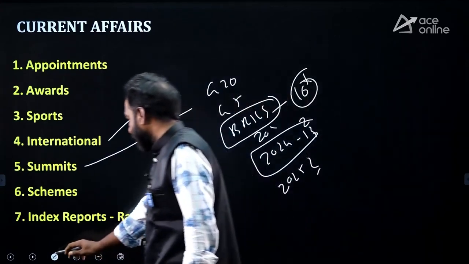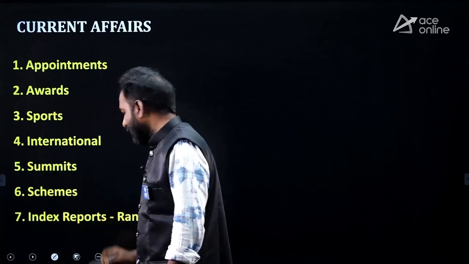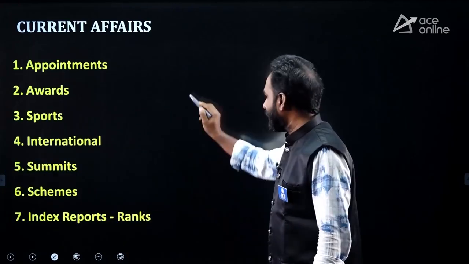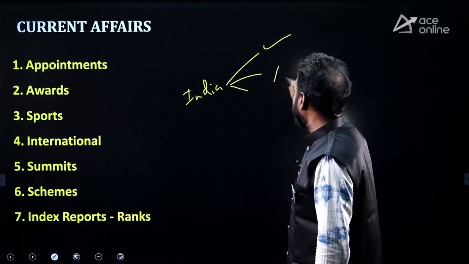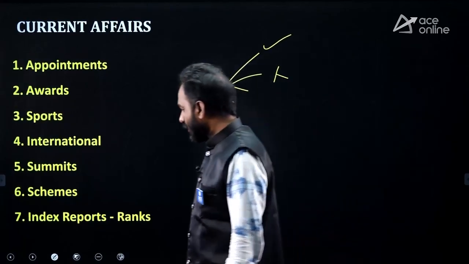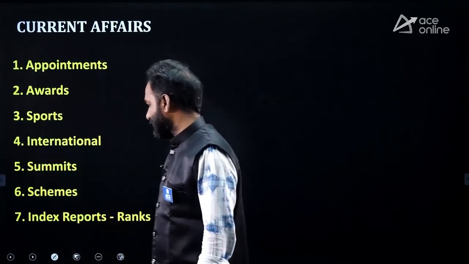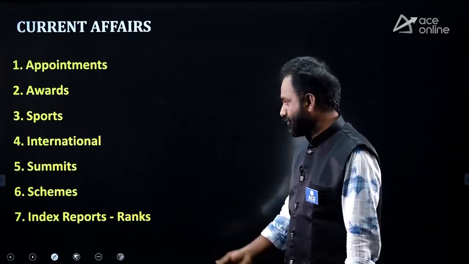Is India a member of G20? Is India a member of UNO? Is India a member of WTO? Like that, you have to remember about India also, whether India is a member or not. So you have to know about all the international summits and their themes, venues, and future venues.